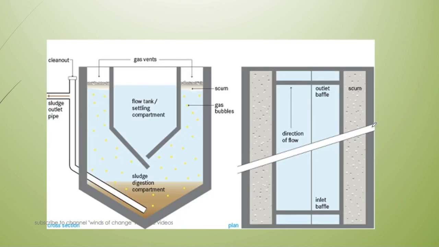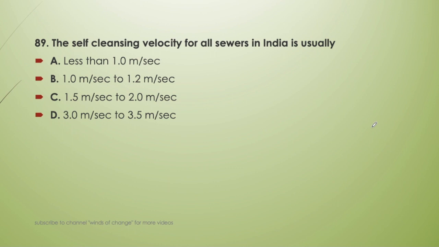Okay. Next question, the self-cleansing velocity of all sewers in India is usually less than 1 meter per second, 1 to 1.2 meter per second, 1.5 to 2 meter per second, or 3 to 3.5 meter per second. So memorize here, this question is also very important. Self-cleansing velocity for all sewers in India is usually 1 to 1.2 meter per second. In the revision of wastewater engineering on this channel only, in that video we have mentioned all these.